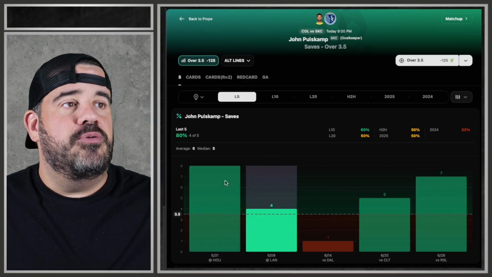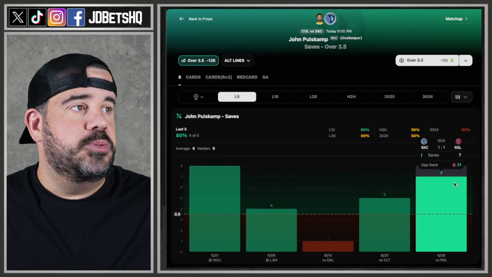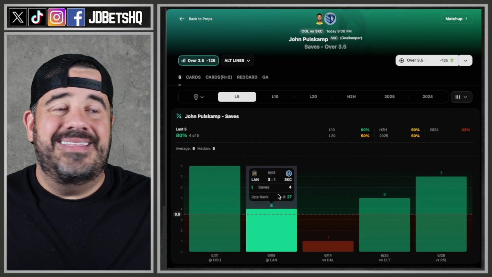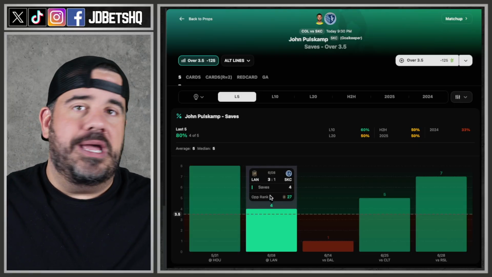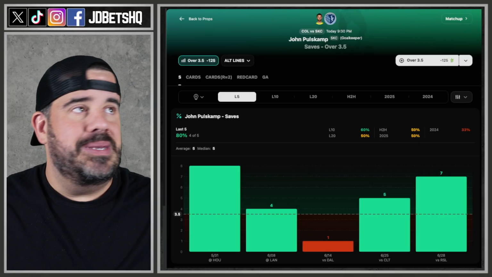They don't add up. People are going to see these numbers like, oh, they did great here against Houston and Salt Lake. Yeah, that's cool and all. You might hit it, but you are going to sweat for it. We don't do that here. We take plays that make sense. This doesn't make sense. We take both goalies off.